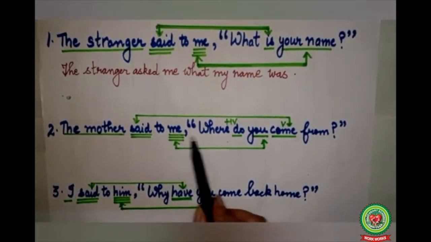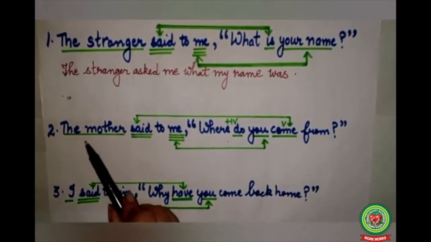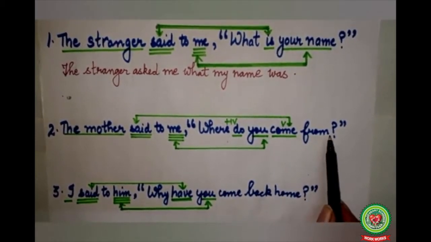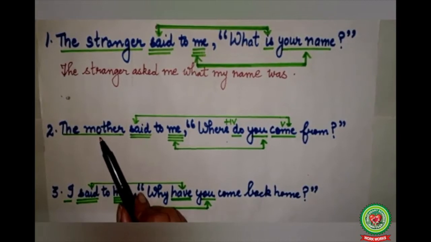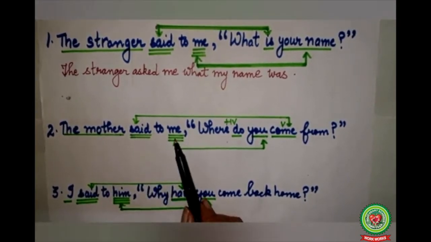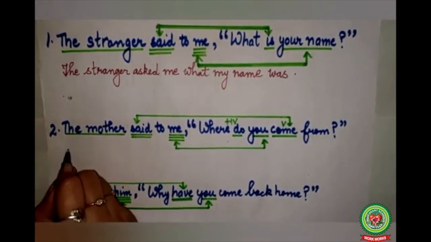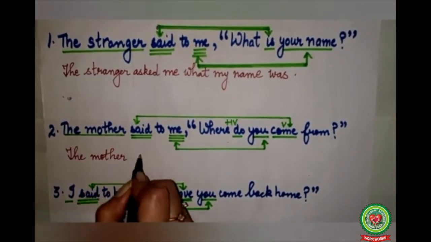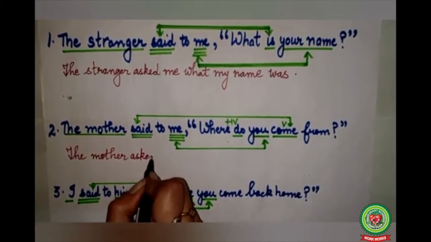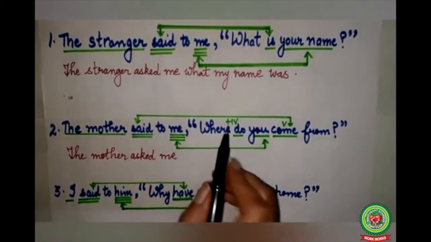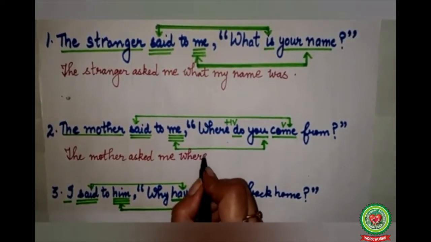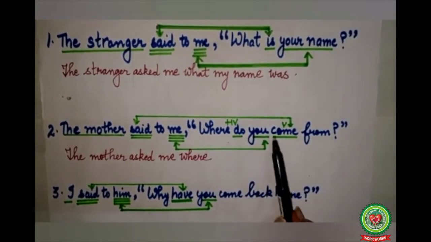The mother said to me, "Where do you come from?" The mother said to me, reporting verb. Where do you come from, reported speech. Mother subject, so single underline. Said verb, double underline. Me object, triple underline. So our answer will become, the mother said to will change into asked. The mother asked me where. Where here will be used as conjunction.